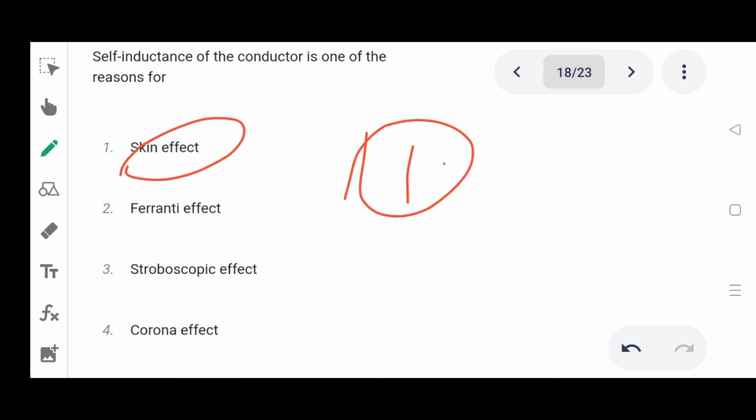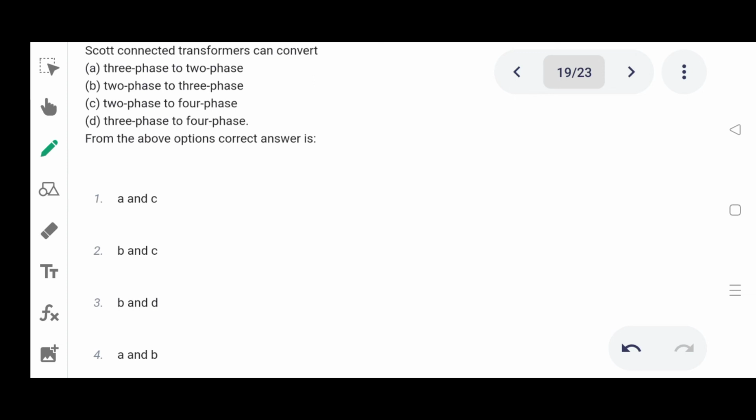Option 1. Next one. Scott connection transformer can convert A 3-phase to 2-phase, B 2-phase to 3-phase, C 2-phase to 4-phase, D 3-phase to 4-phase. From the above, option 1 A and C, 2 B and C, 3 B and D, 4 A and B. Correct answer is A and B.